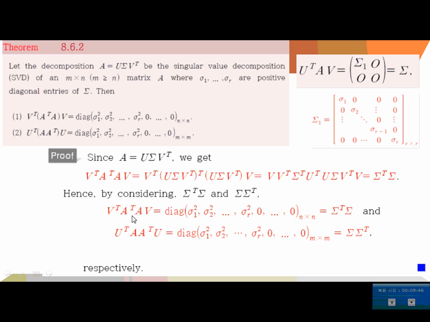So here, this matrix is an n by n matrix, and this matrix is an n by n matrix. They are both diagonal matrices whose first r diagonal entries are σi² and all the rest are zeros. So this is a direct consequence of the singular value decomposition.